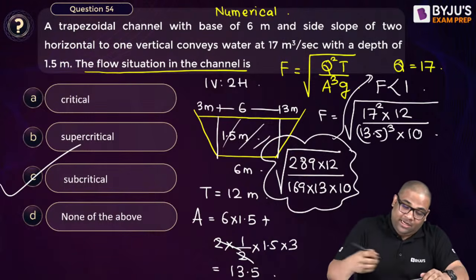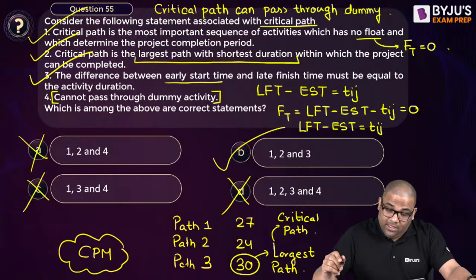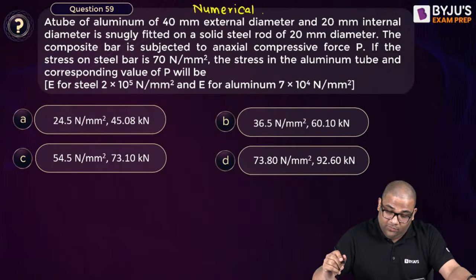Now this question can be asked in ESE also. Now students will ask how to do such complicated calculation. There is no need to do such complicated calculation. You have to be smart. It is looking less than 1, so no need to calculate. So many questions we have solved very nicely.